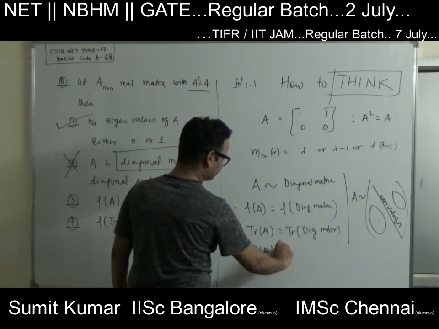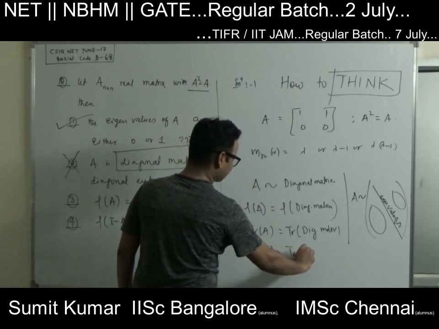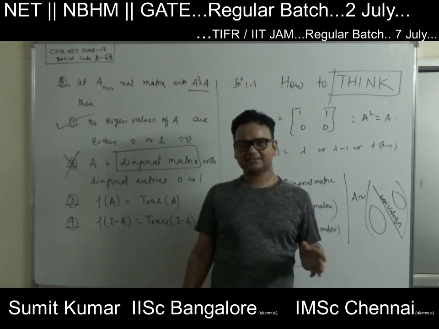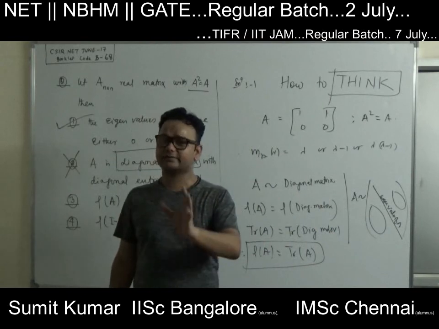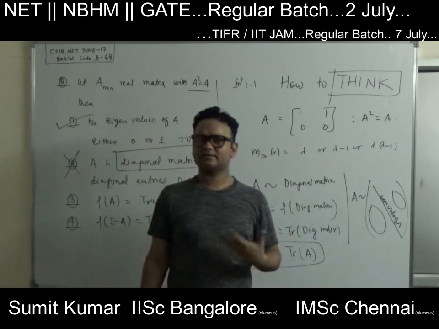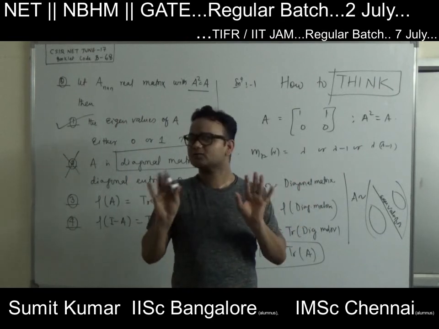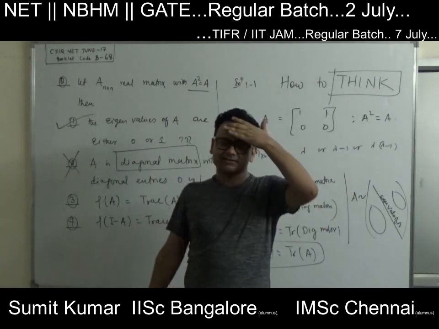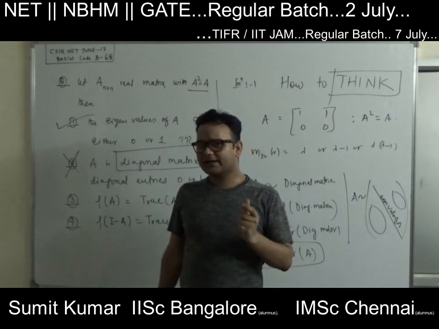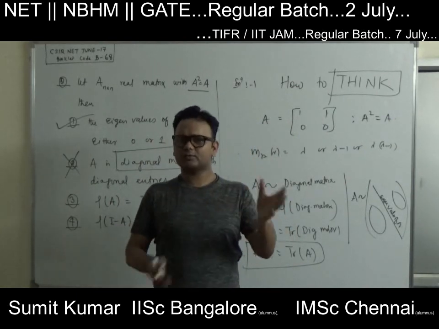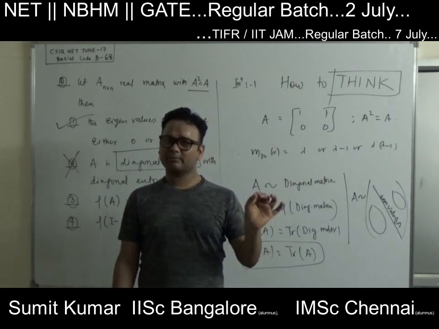Because we don't know what the eigenvalues of this matrix are, we just say yes, 0 will be all eigenvalues, or 1 will be all eigenvalues, or a combination of 0 and 1. That's what we can say. So on the diagonal, either all elements are 0 along the diagonal, or the principal diagonal elements will be all 1, or a combination of 1 and 0. So tell me how many ones are there.